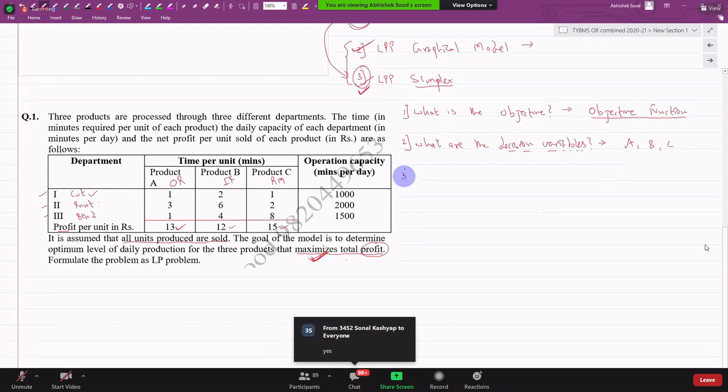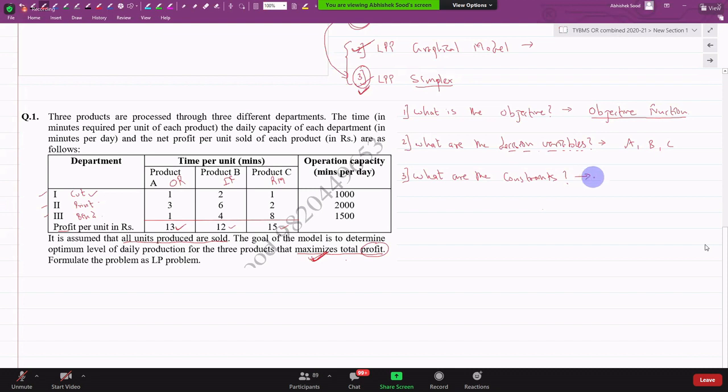Then third, what is holding you back? What is holding you back from maximizing the printing, cutting, and binding of the books and selling them? Time. We call them constraints. In our current sum, the time availability is a constraint. Are we clear with this?